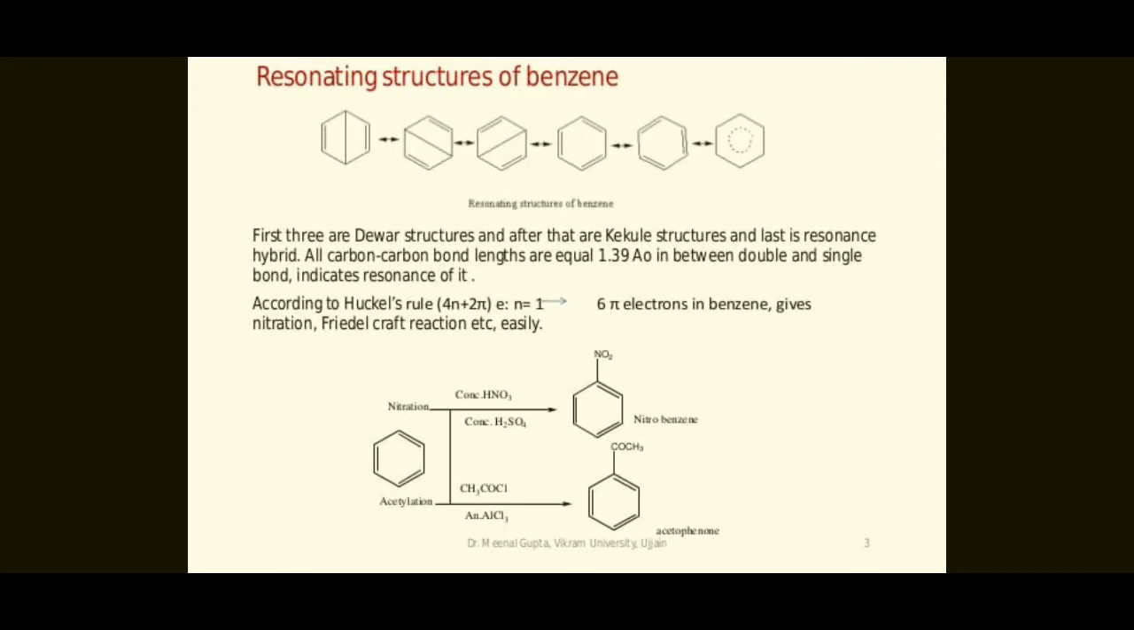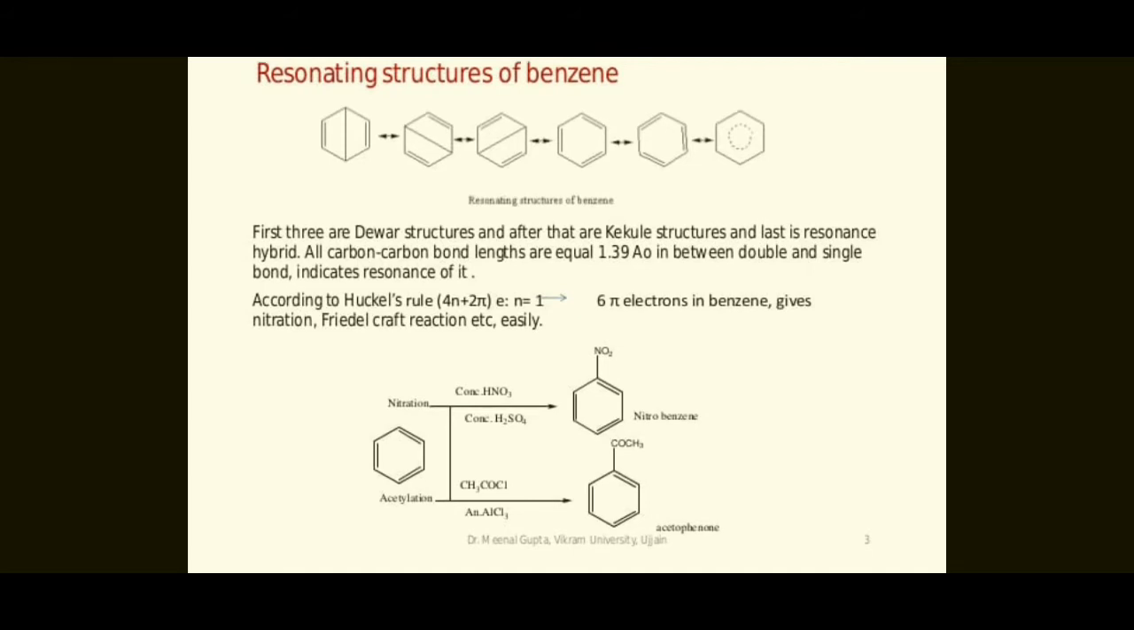According to Huckel's rule, 4n plus 2 pi electrons, n is equal to 1, 6 pi electrons in benzene gives nitration and Friedel-Crafts reactions, etc., easily. In nitration, benzene reacts with concentrated HNO3 and concentrated H2SO4 to convert to nitrobenzene, and in acylation, with CH3COCl in the presence of Lewis acid, it converts to acetophenone.